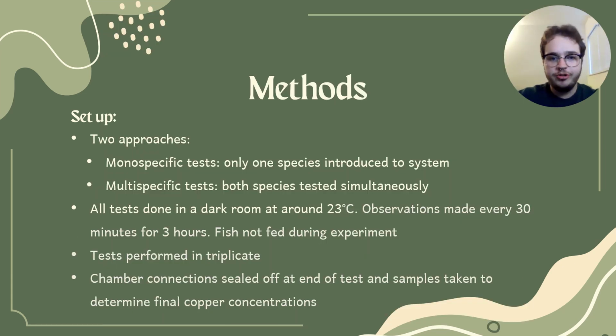And there were two approaches that they used. There was a monospecific test where they only had one species introduced to the system, and then a multi-specific test where both species were tested simultaneously. And they did this both for a control test and a contaminant test. So the control was just no copper, and the contaminant was with a copper gradient. All of the tests were done in a dark room. Observations were made every 30 minutes for 3 hours.